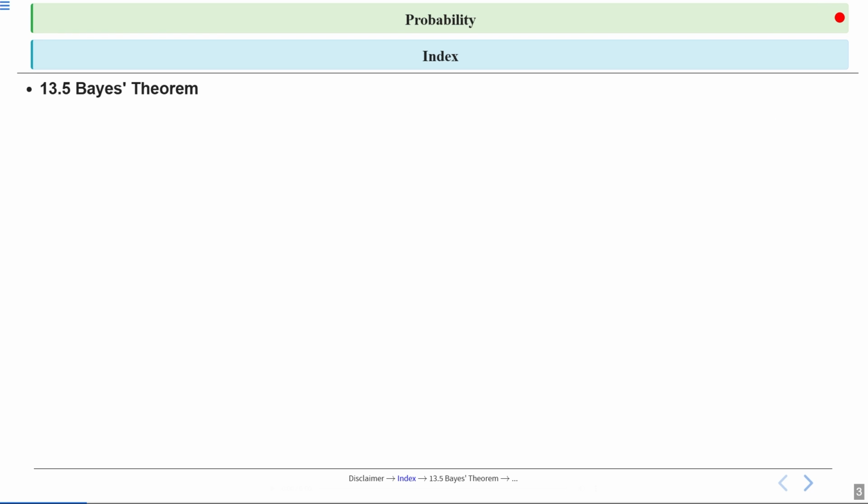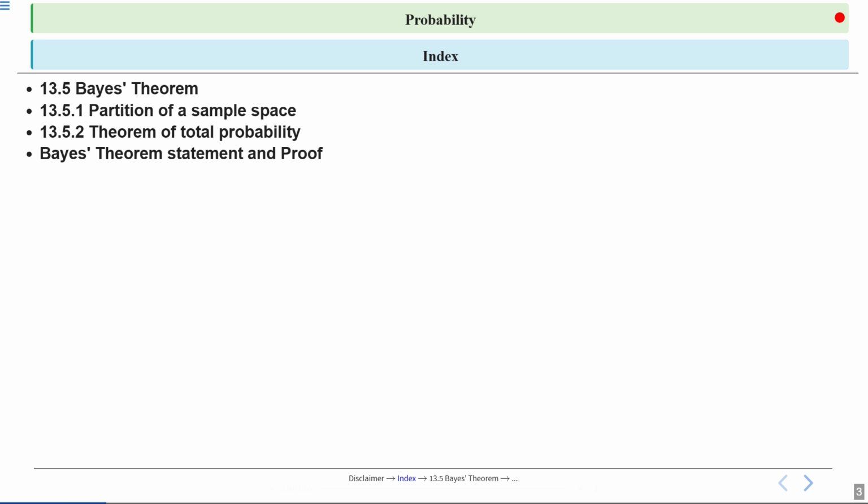So in today's lecture, first we will discuss NCERT section 13.5 Bayes theorem. After that we discuss 13.5.1 partition of a sample space. After that we discuss section 13.5.2 theorem of total probability. After that we see Bayes theorem statement and proof. After that we discuss the remark. Finally we discuss examples 16 to 18, right? So let's start.